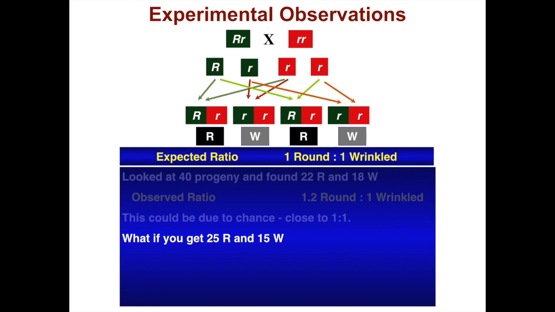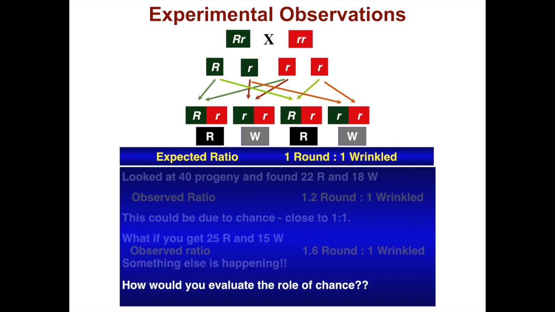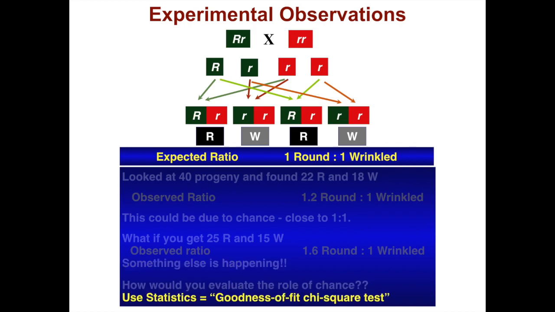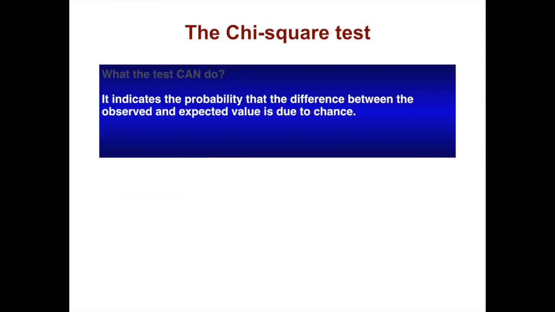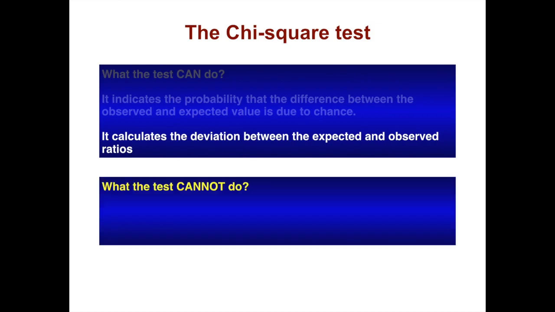But what about in this species, you get 25 round and 15 wrinkled? So that observed ratio would be 1.6 round to 1 wrinkled. Something else is happening here. So how would you evaluate the role of chance here? You could use statistics, in particular, the goodness of fit chi-square test. So what can the chi-square test do? It indicates the probability that the difference between the observed and expected value is due to chance. It does this by calculating the deviation between the expected and observed ratios.